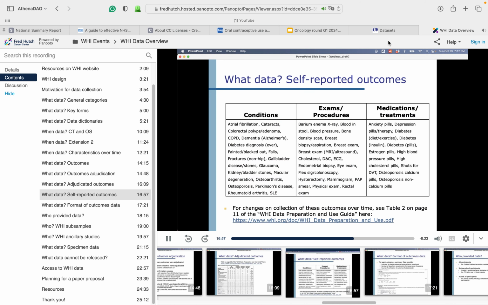In addition to adjudicated outcomes, WHI has a wealth of data on self-reported outcomes, as summarized on this slide. Self-reported outcomes fall into three groups: specific conditions, exams or procedures, and medications or treatments. Details on how collection of these outcomes has changed over time can be found in the user guide to WHI data.